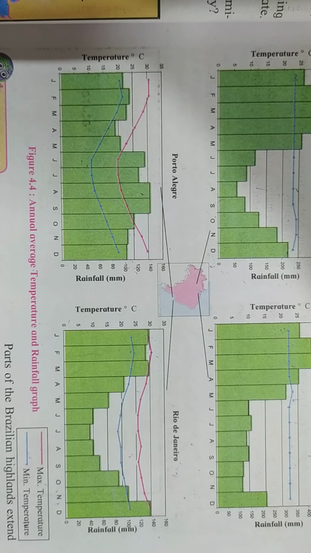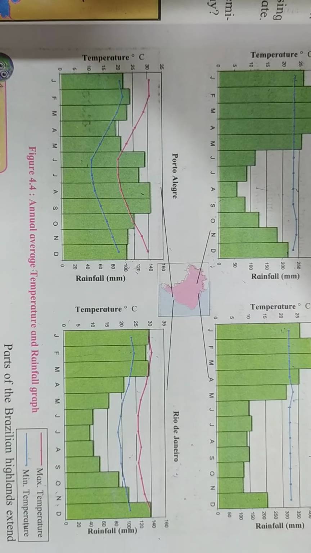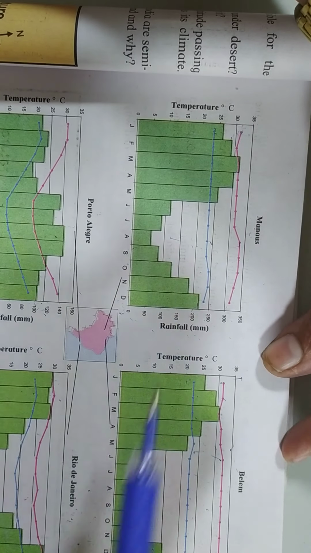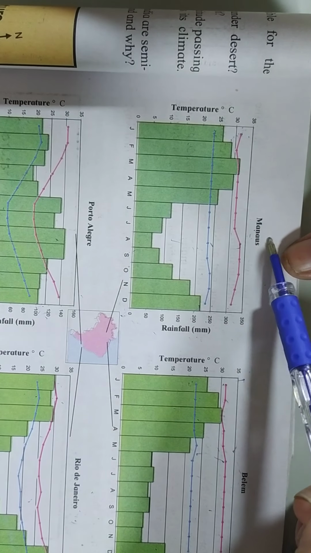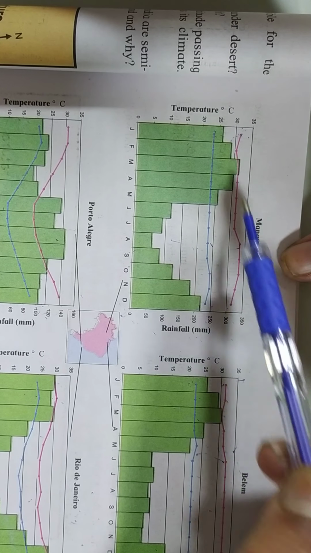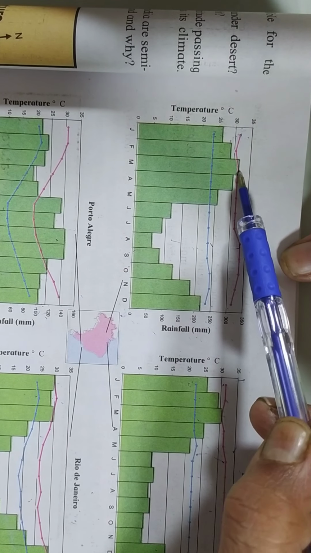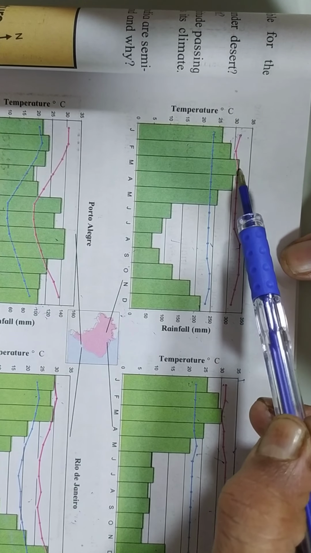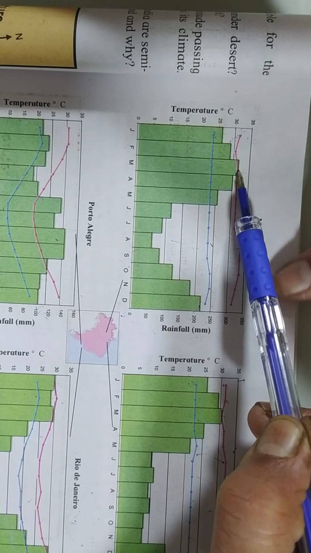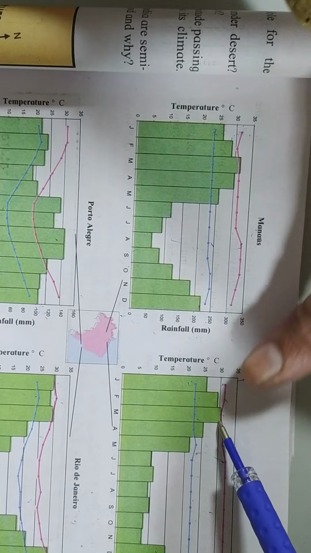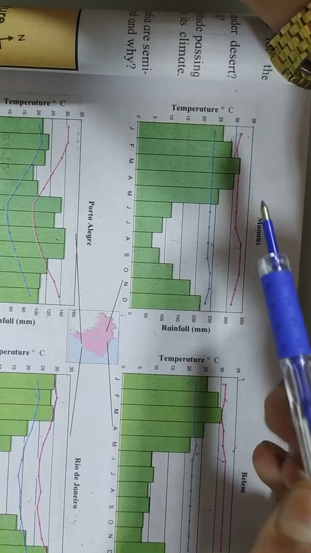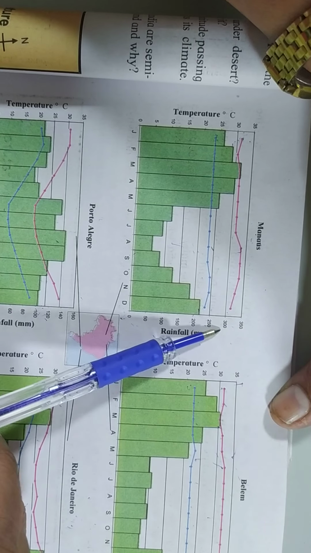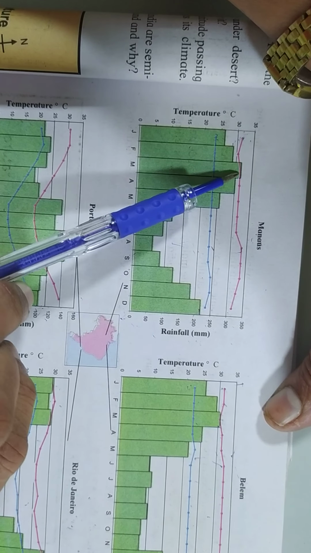In which month does it rain the most in the given cities? So now for that we will have to take a look at the bars. The highest in the city of Manaus is in the month of March. Fine. This is the highest bar or the tallest bar. It is in the month of March. Is it the same here? Yes, again. How much is the rainfall in millimeters here in Manaus?